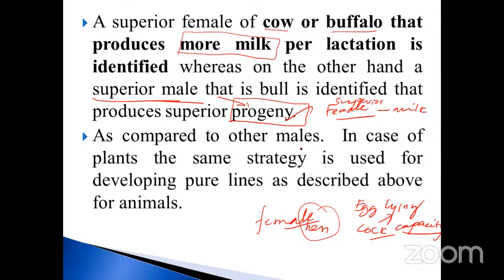As compared to the other males. In the case of plants, the same strategy is used for developing pure lines as described above for the animals. Here we discussed the animal part only, isn't it? Suppose you take a plant as an example, what happens? You will get the pure line as I described above for the animals. How will it be possible? See here.